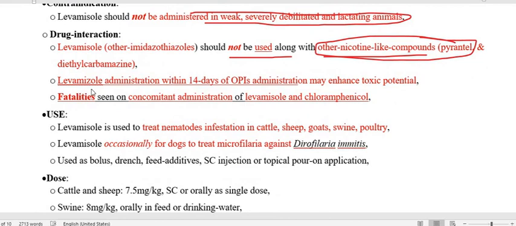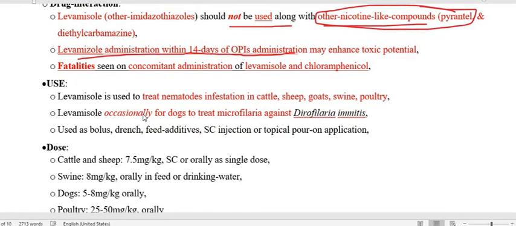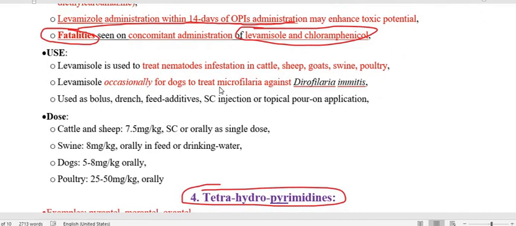Also not to be administered in a patient who has taken an organophosphorus compound, up to 14 days. And regarding fertility, it has been seen that administration of levamisole along with chloramphenicol affects fertility. So chloramphenicol with levamisole, concomitant or together administration, is not advisable. So this is very important.